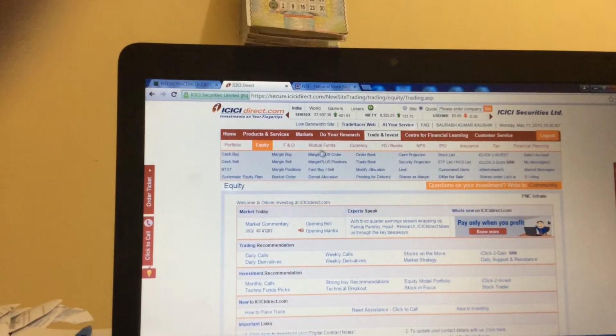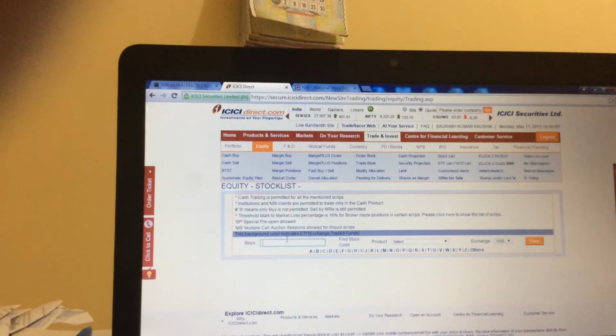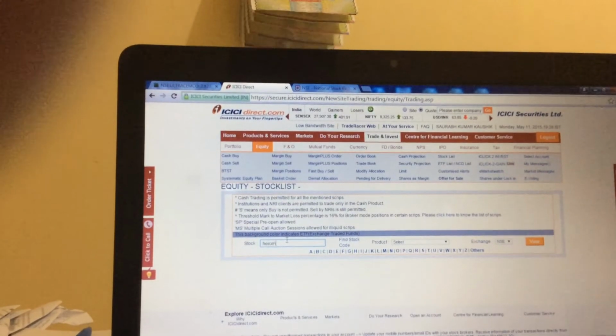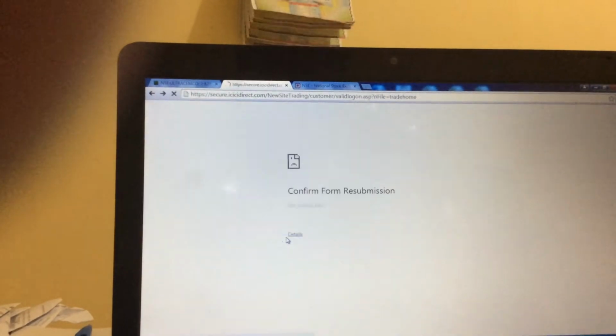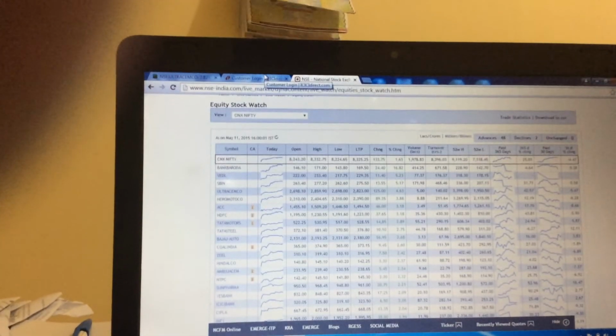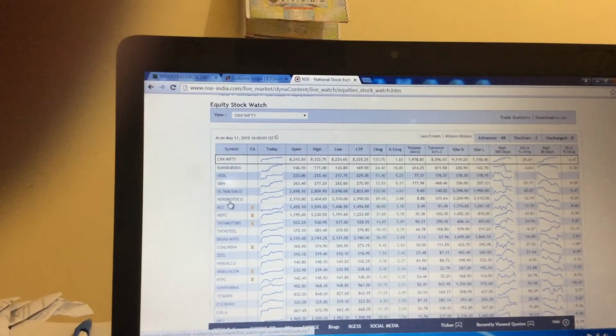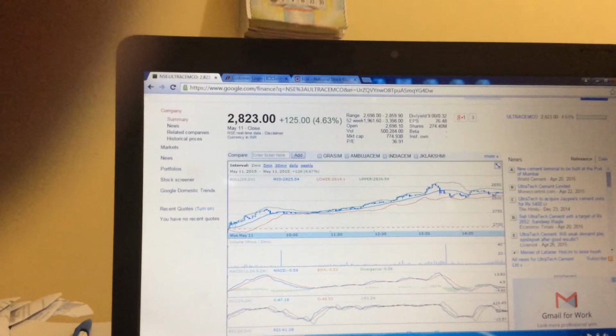Go to margin, and if you need to see, go to the stock list and type here. So that is margin trading. And next, after Ultratech Cement, is Hero MotoCorp. Now we are going to Hero MotoCorp.